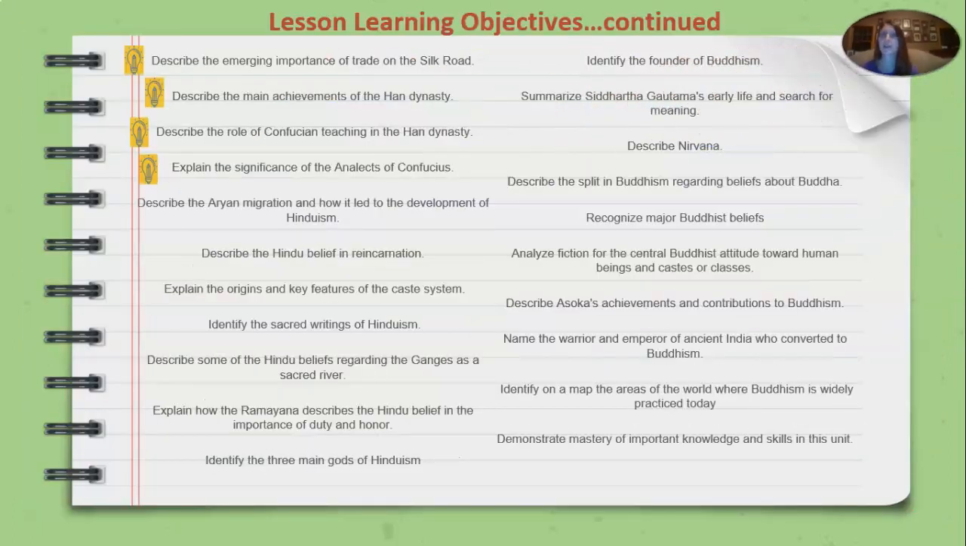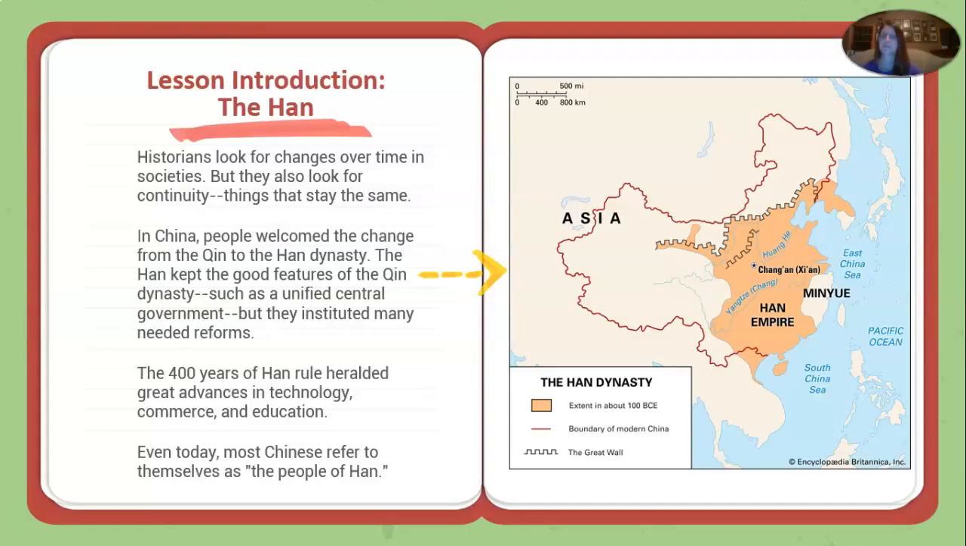So our lesson learning objectives are: describe the emerging importance of trade on the Silk Road, describe the main achievements of the Han Dynasty, describe the role of Confucian teaching in the Han Dynasty, and explain the significance of the Analects of Confucius. Lesson introduction, the Han.